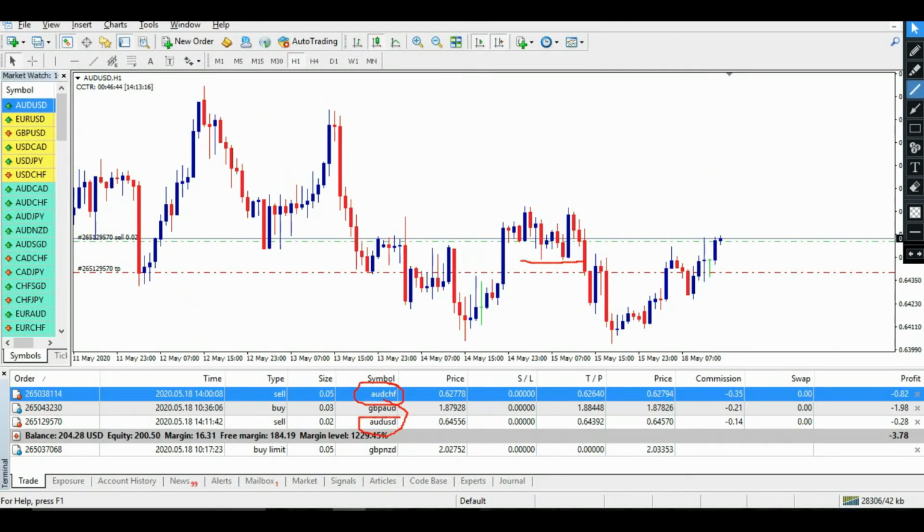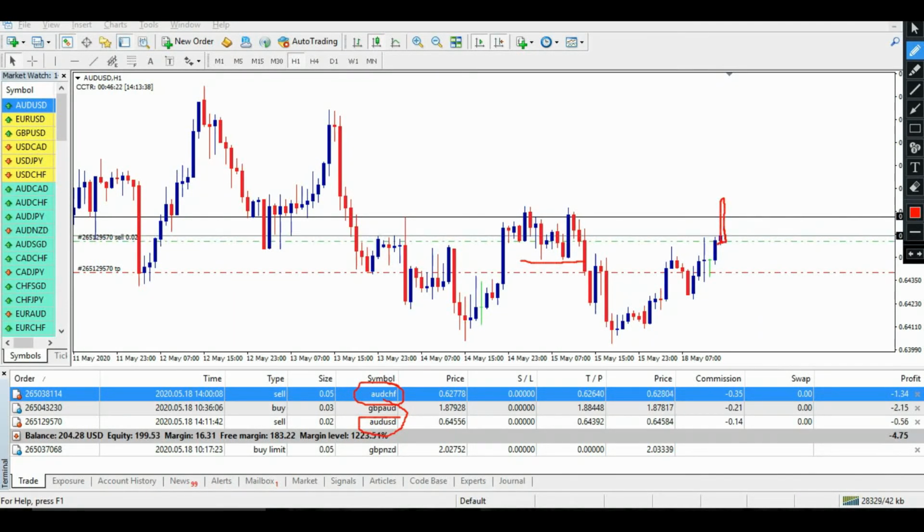Let me tell you, if price really wants to break out, if the price breaks out this particular line which is acting as resistance over here, then I will definitely close my trade in loss. So till then, I will simply wait and see what's going to happen next.